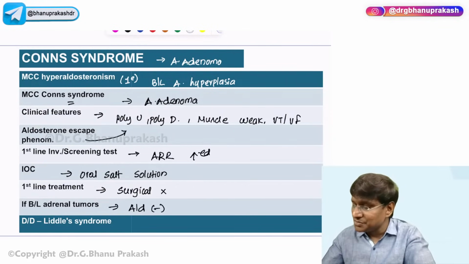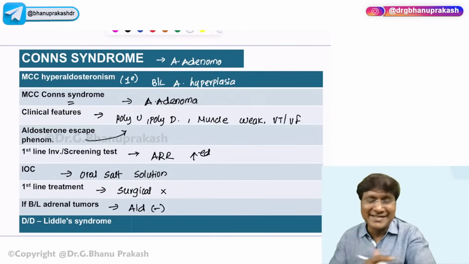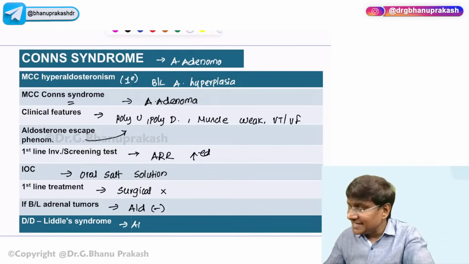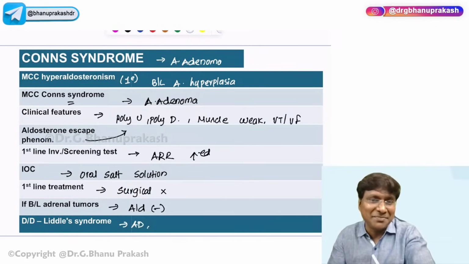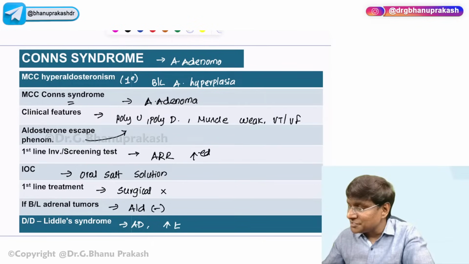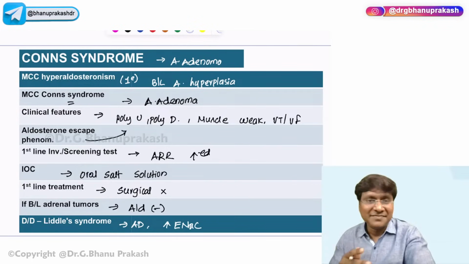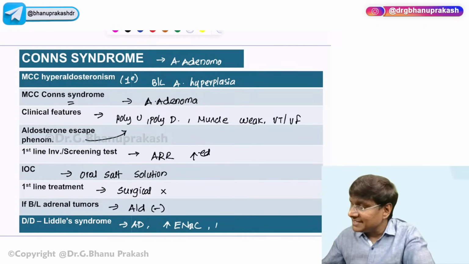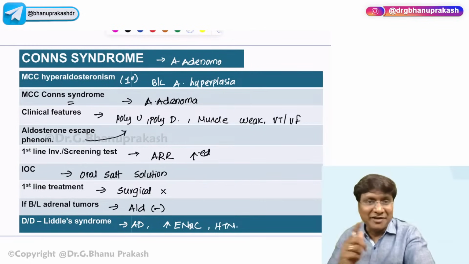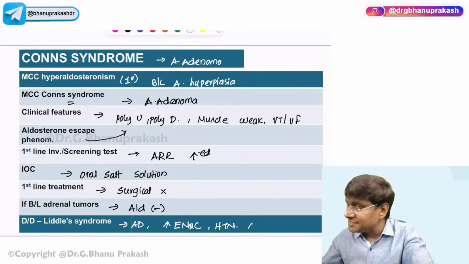The differential diagnosis for Conn syndrome is Liddle syndrome. It is a genetic disorder with an autosomal dominant type of inheritance. What exactly is the problem in Liddle's? There is gain of function of the ENaC. These patients will have hypertension. Very important, what exactly is the drug of choice in Liddle's?